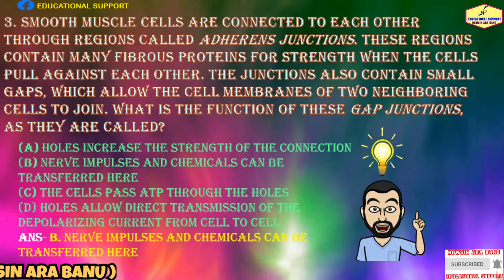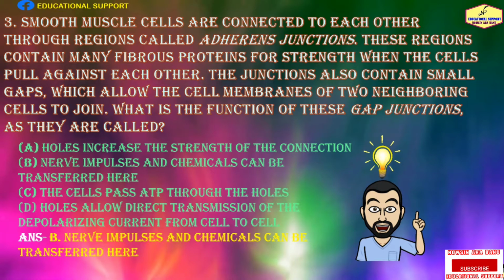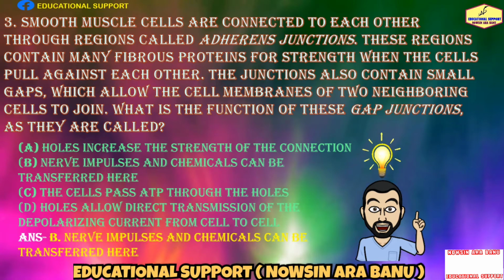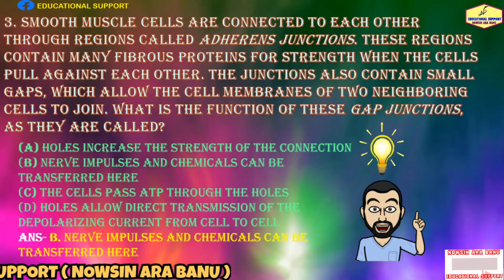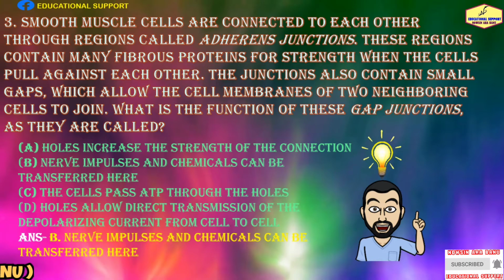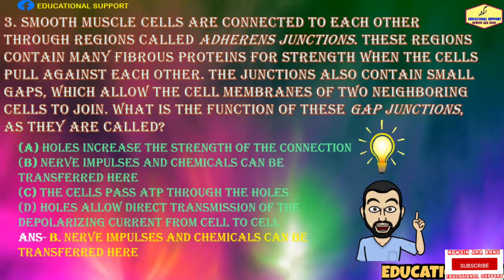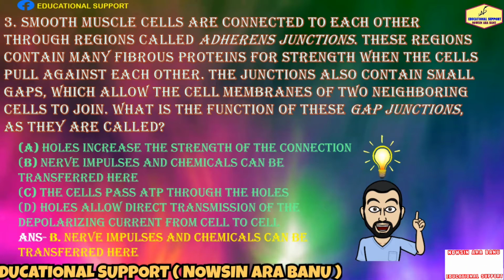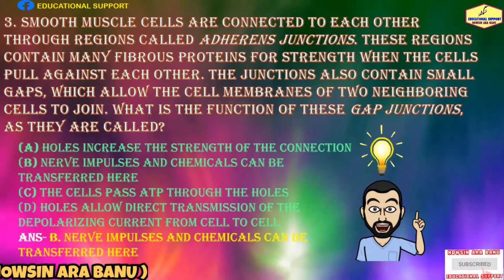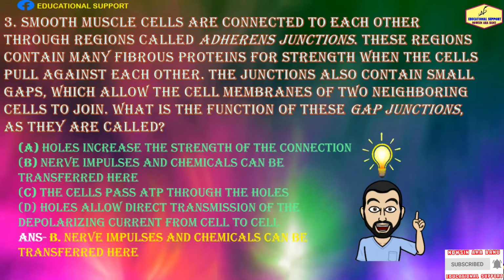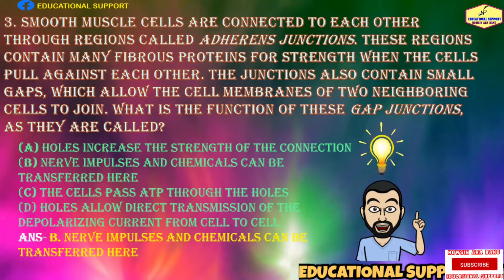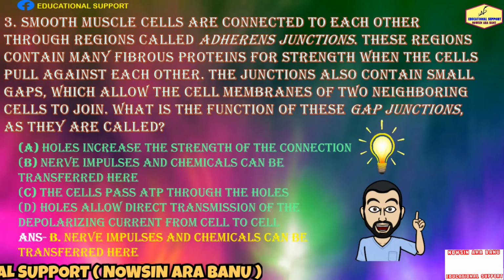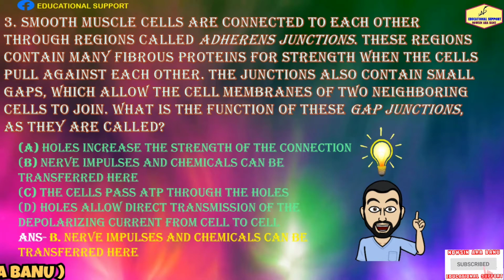Because it is important that the rest of the cells respond. Did you know where gap junctions are found? The gap junctions found between cells allow for the passage of the nerve impulses or chemical signal which started the contraction. This ensures that many cells contract together, producing the desired effect for the organism. So the answer is option B. Nerve impulses and chemicals can be transferred here.